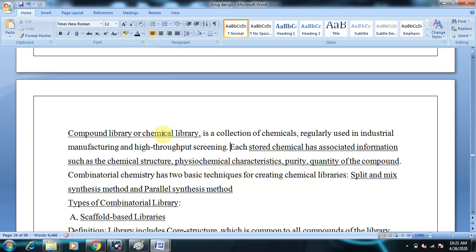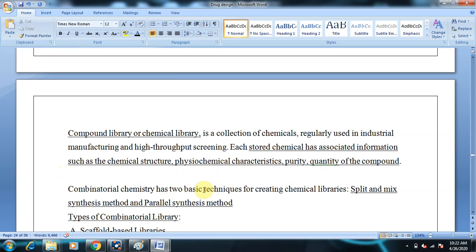When we prepare a chemical library, for every compound in the library we have a description: what is its chemical structure, what are its physicochemical characteristics, what is its purity, and what is the quantity of that compound synthesized. And how are these chemical libraries synthesized? Combinatorial chemistry has two basic techniques for creating chemical libraries. One is the split and mix synthesis method, and the other is the parallel synthesis method.